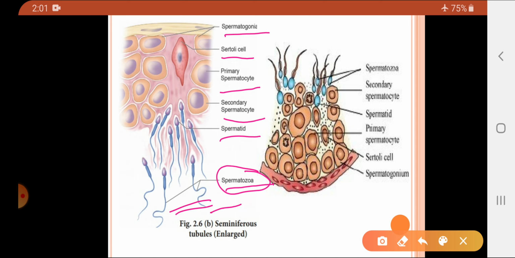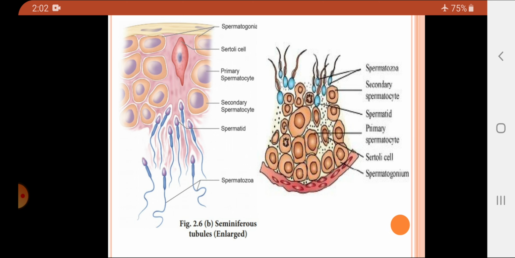Here also you can see the same thing. These are the spermatogonia, these are the sperm cells, and then the spermatogonium is converted into the primary spermatocyte. Primary spermatocyte is converted into secondary spermatocyte, which in turn is converted into the spermatid, and finally this is converted into the sperms and then released into the cavity of the seminiferous tubules.